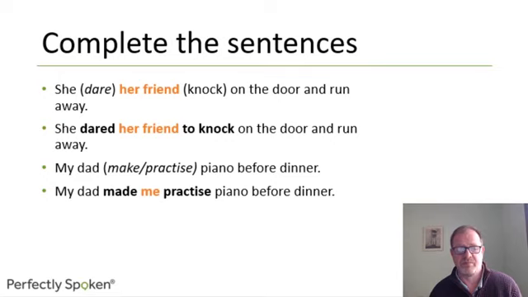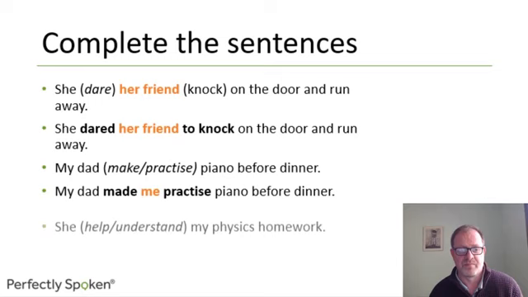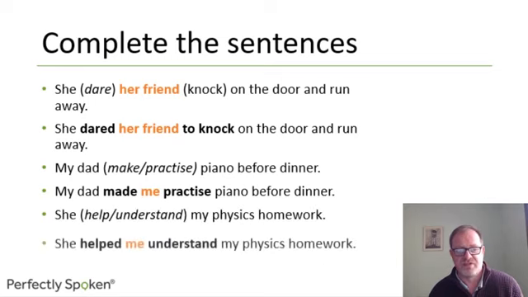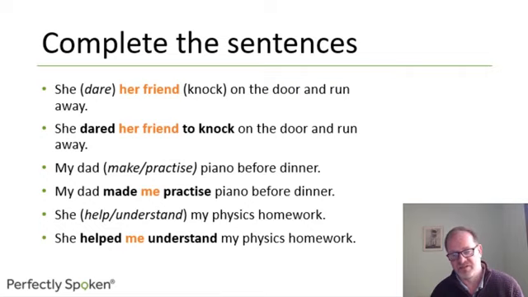I was made by my dad to practice piano before dinner, and so on. So in active sentences, infinitive without to. In passives, infinitive with to. She helped understand my physics homework. She helped me understand my physics homework.